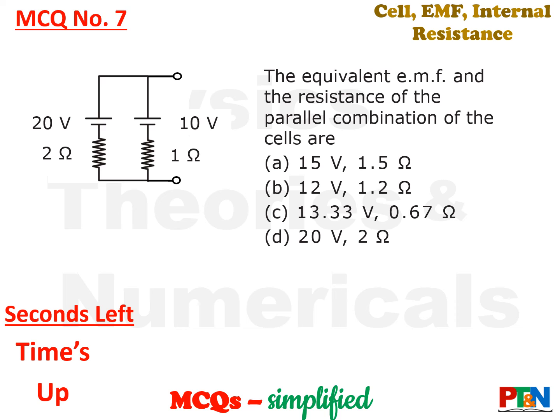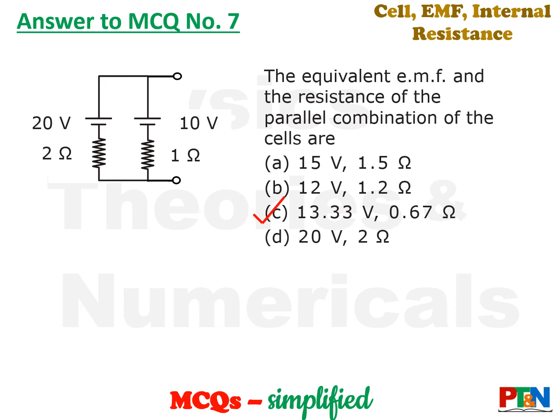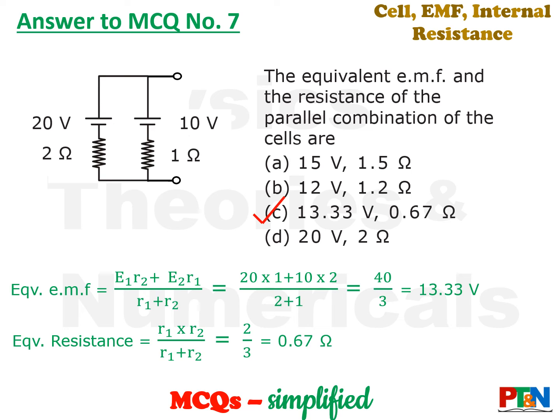Time's up. Let's see the answer. The answer is option C, that is 13.33 volt and 0.67 ohm. Let's understand the calculation. It's a standard formula that you have. You put the values. Equivalent EMF is (E1 R2 plus E2 R1) by (R1 plus R2). Put the values, get the value of equivalent EMF as 13.33, and again equivalent resistance, your known resistance calculation for parallel resistors, R1 into R2 by R1 plus R2. So you get the value of equivalent resistance also. It's option C.